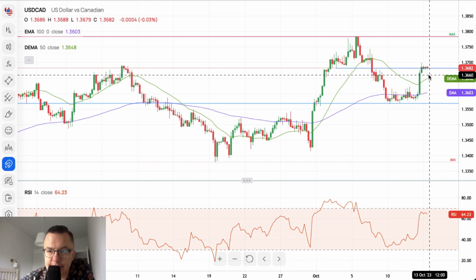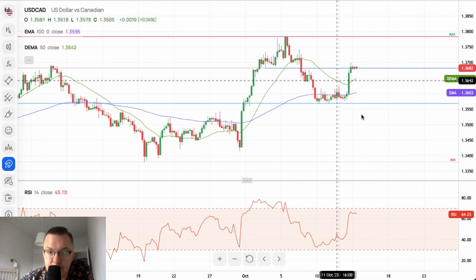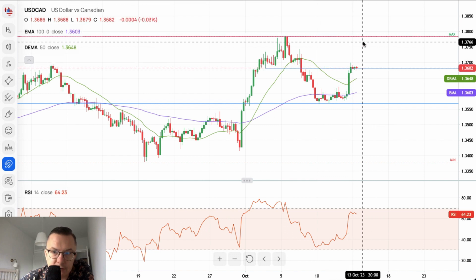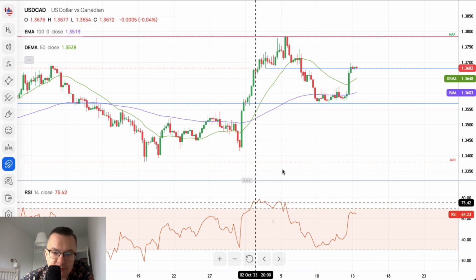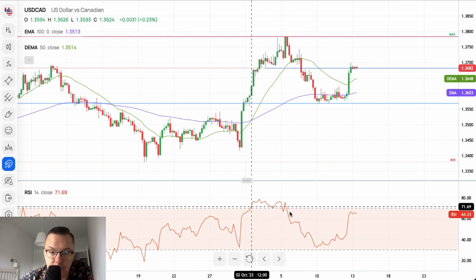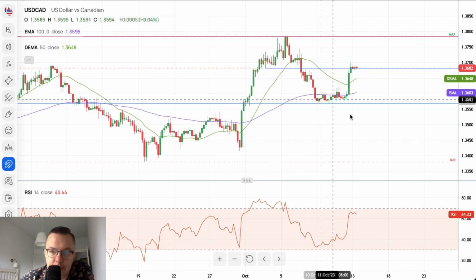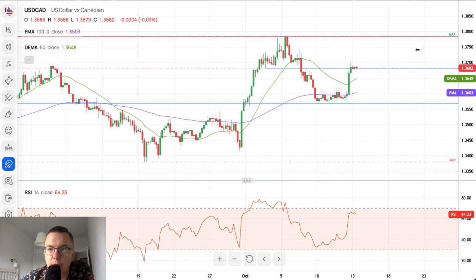So it looks like the level of 1.3682 might not be enough for the bulls. They might reach higher. They might try to go to the max level, which is of course located at 1.3784. Right, so this is the last known swing high. This one was made during extremely overbought conditions. So this pullback might be only a reaction to the bearish divergence, which is why we are now aggressively moving higher towards this swing high, waiting for the breakout.